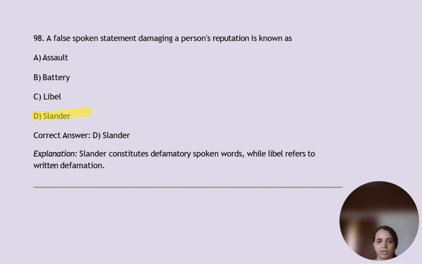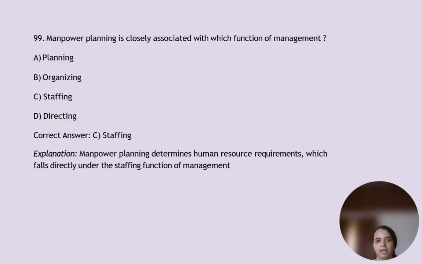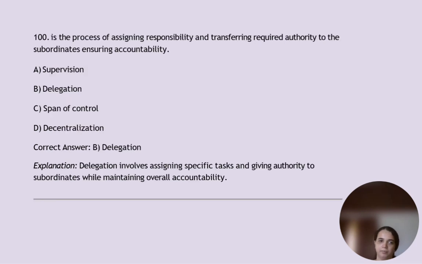Next, manpower planning is closely associated with which function of management? That is staffing. We have studied that in that category, right? So manpower planning determines human resource requirement, which falls directly under the staffing function of management. Last question. Dash is the process of assigning responsibility and transferring required authority to the subordinates, ensuring accountability.